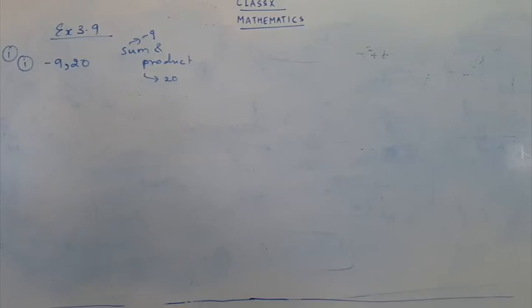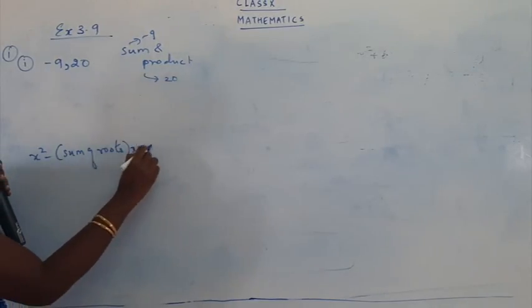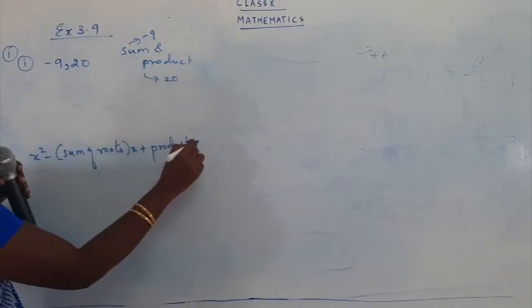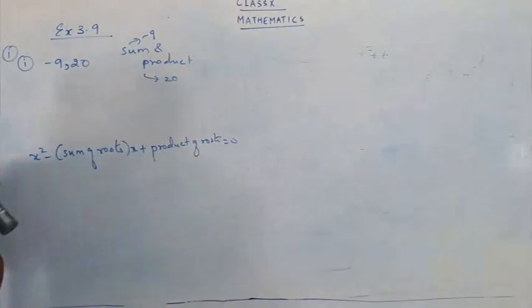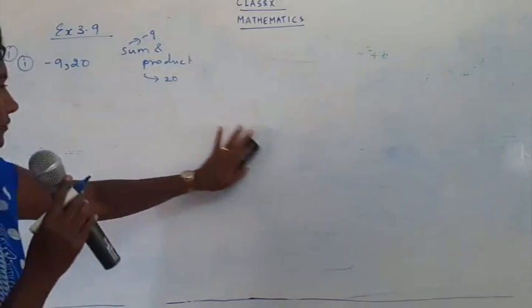It's x square minus, in brackets, the sum of roots, the whole x, plus the product of roots is equal to 0. X square minus sum of roots whole x plus product of roots is equal to 0. This is the general form. So before we write the general form, we have to write whatever is given to us. So let's write the answer step by step. Let's follow the steps. So this is the formula.